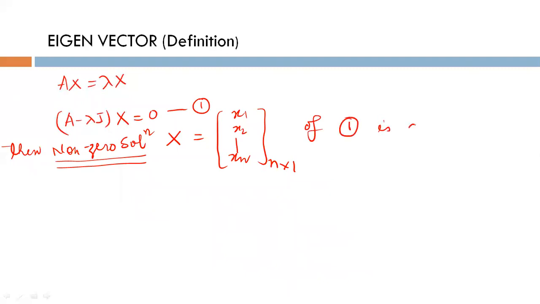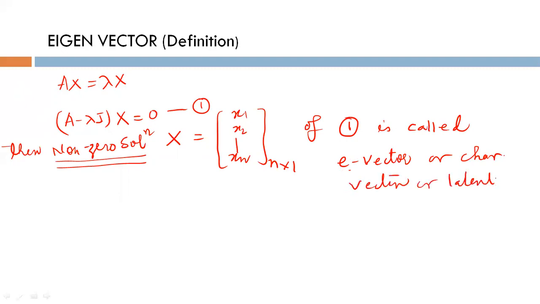is called an eigenvector. I am writing the shortcut E vector. It means eigenvector or characteristic vector or latent vector. There are many names, but the most famous names are eigenvector and characteristic vector.